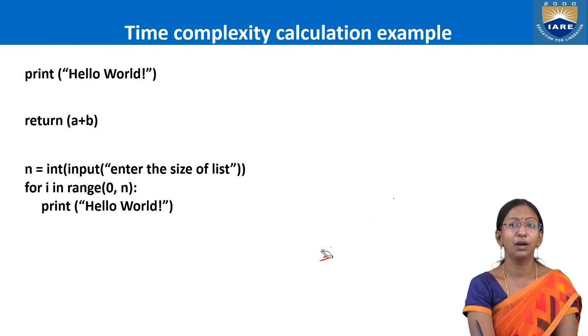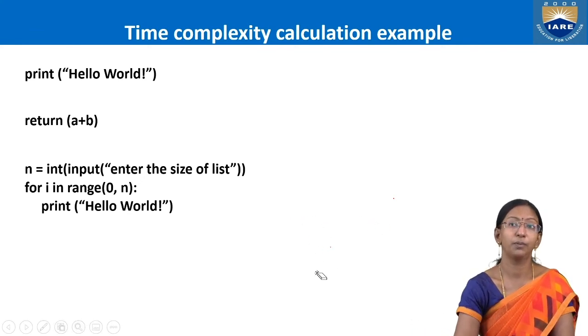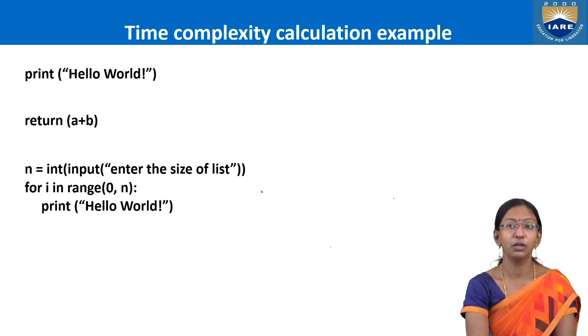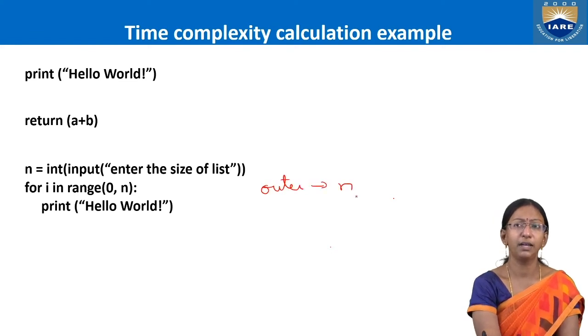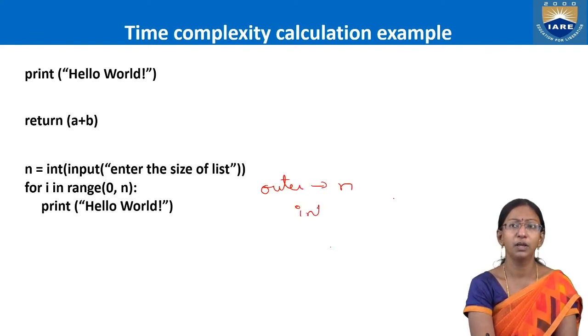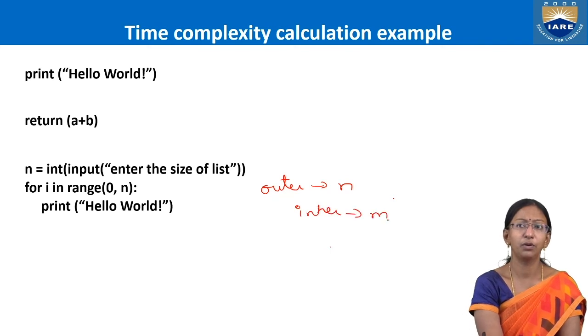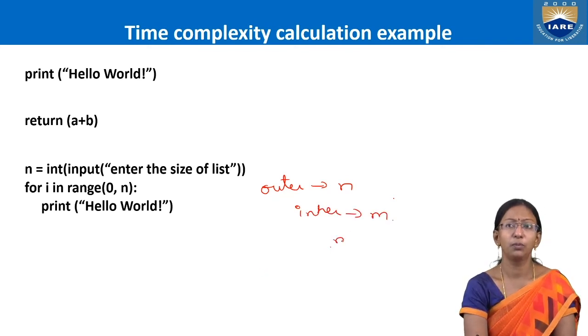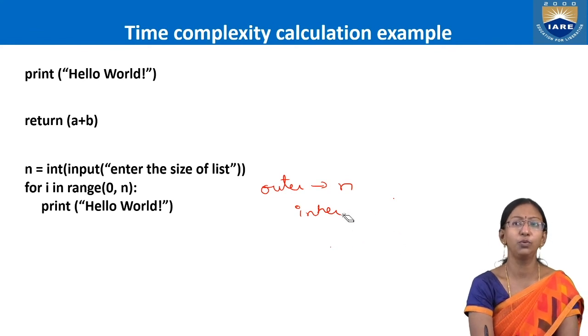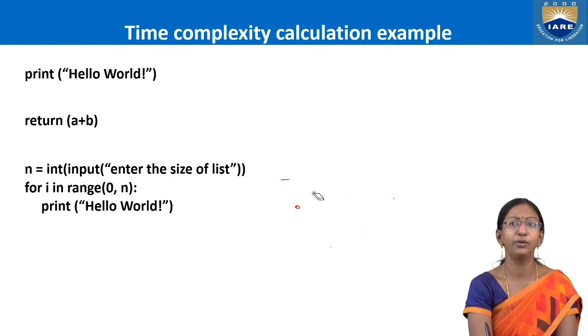For example, you have a nested for. Even in that case, if the outer loop is running for n times and the inner loop is running for m number of times, the total complexity will be order of n into m, right? So try to take a few examples and evaluate, my dears.